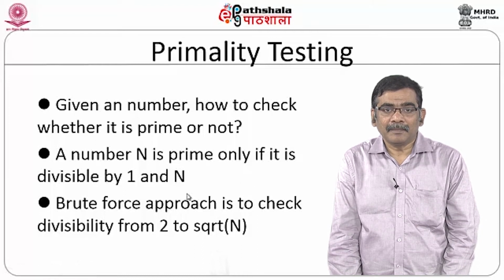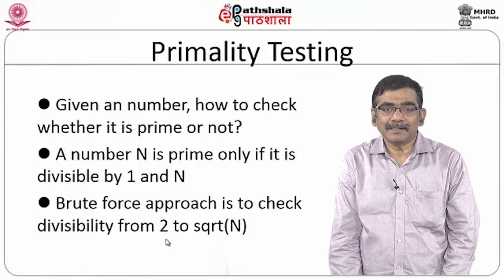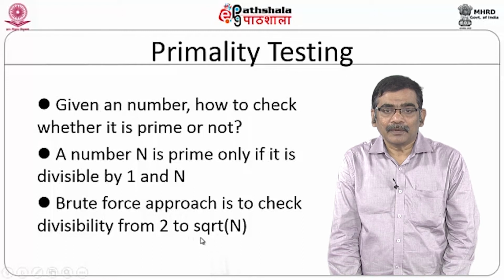So, if a number is given, something like 13, you can apply the brute force approach. You start from 1 and go up to 13, or preferably you can go from 2, because any number is going to be divisible by 1. Therefore, you start from 2 and go up to the square root of n, that means the root of 13.